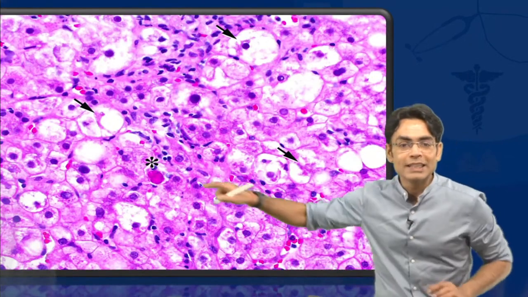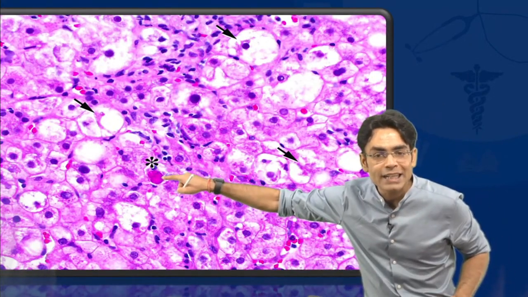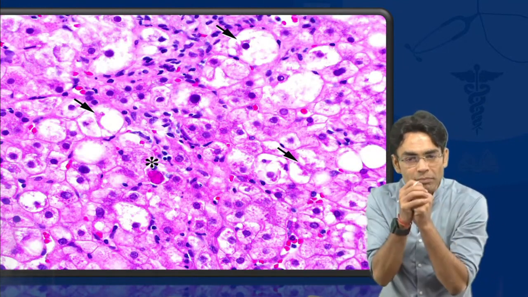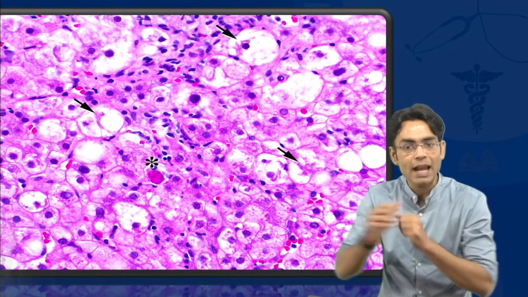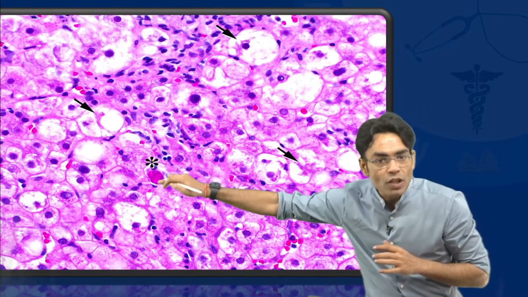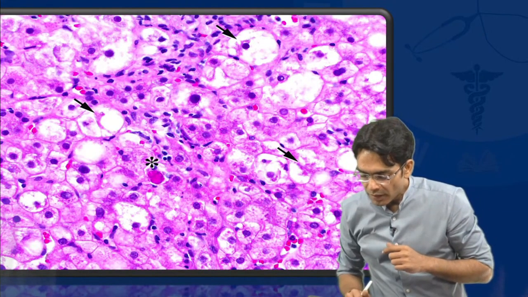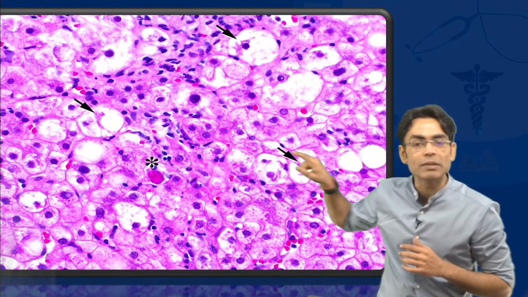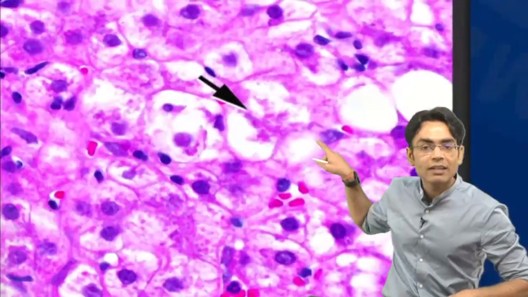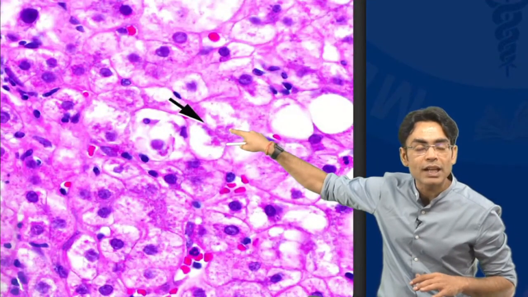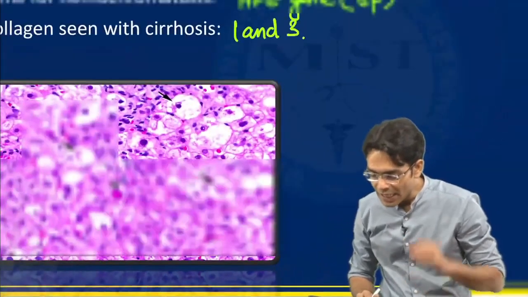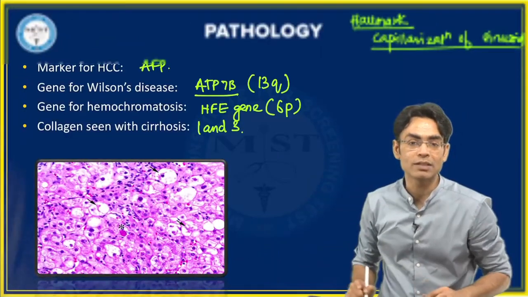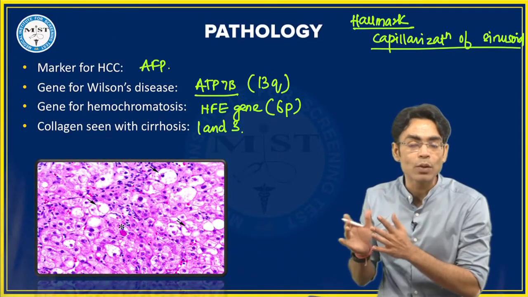ठीक है बेटा, देखो, this with this star what you are getting, this is your Councilman body. This is your Councilman body when the hepatocyte has become small and eosinophilic. Apoptosis हो गई है ये. So this is your Councilman body. आलिया बेटा देखो, this here is the Councilman body, but this particular thing when you see inside the hepatocyte, ये जो है ना बेटा, या राहुल, I'm so proud of you beta. These are your Mallory-Denk bodies. So we have two things, Councilman and Mallory-Denk.